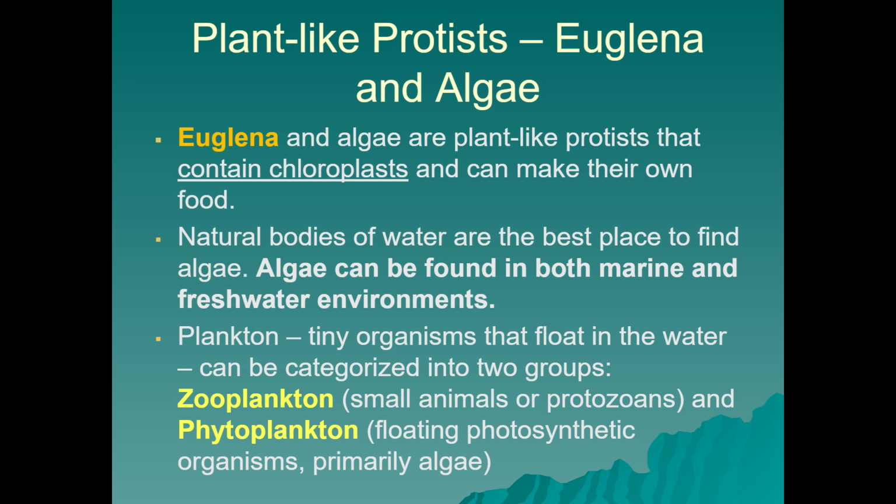They're found near bodies of water and any area that you might find algae. And algae can be found in both marine and freshwater environments. A lot of times, this algae gets called plankton or phytoplankton, and those are all just tiny organisms that float in the water. You can categorize the plankton into two groups, zooplankton or phytoplankton. Now, the reason I said commonly called phytoplankton is because we're now looking at plant-like protists, and phytoplankton is floating photosynthetic organisms like the plant-like protists, euglena, and algae. Zooplankton also can make up the broader group of plankton, but those are going to be the protozoans, or the animal-like protists.